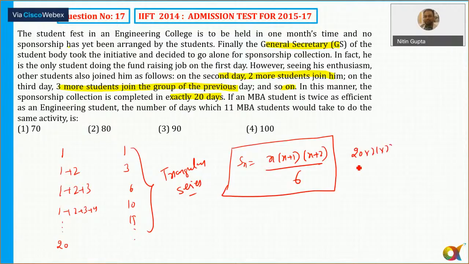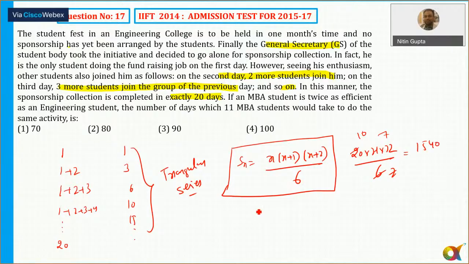Okay. The sum of first 20 terms is equal to 20 into 21 by 2 by 6. So it is coming out to be how much? 3 2s are 6, 3 7s are 21, and then 10. So 7 into 22 into 10. So that will come out to be 1540.